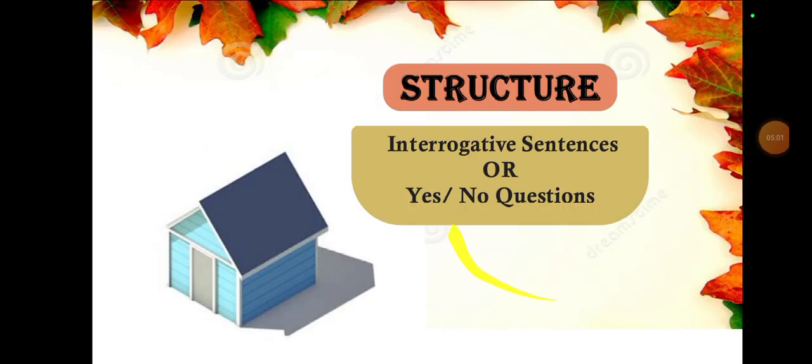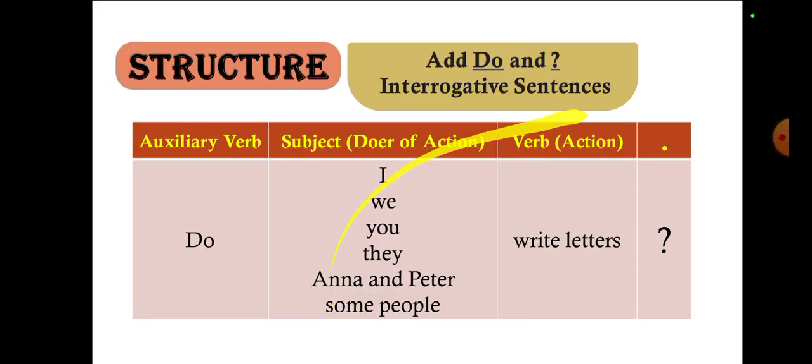Like negative sentences or yes/no questions. So let's do that one. Add "do" and a question mark for interrogative sentences. The structure is: interrogative word "do", then the subject that will do the action: I, we, you, they, Anna and Peter, or some people. Then the verb or action, like "write letters", and in place of the full stop we write a question mark.